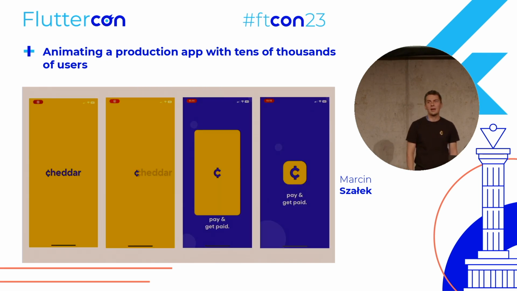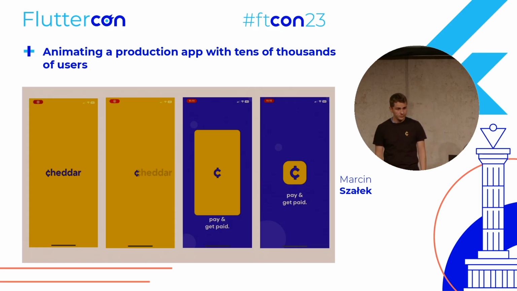So what happens exactly here is we have initially the Cheddar text logo. Then this Cheddar logo fades away to the right with the C only standing. Then the yellow background shrinks, and then there is this square with the bigger Cheddar logo.